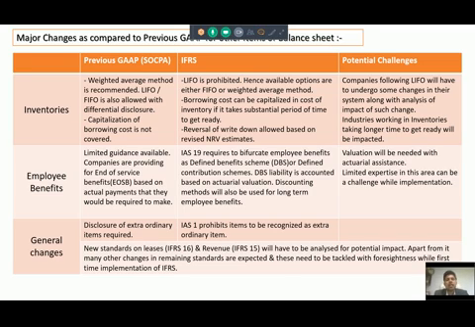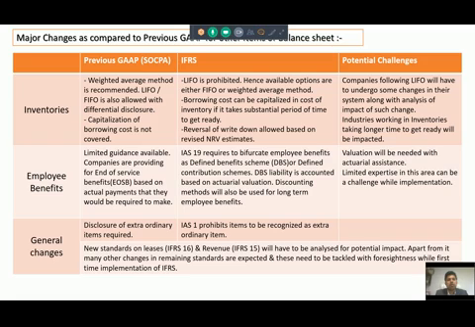IAS 19 requires you to bifurcate the employee benefits into two parts, that is, a defined benefit scheme or a defined contribution scheme. So you should do the bifurcation of defined benefit scheme and defined contribution scheme, and then for the defined benefit scheme, the liability is accounted based on actuarial valuation.